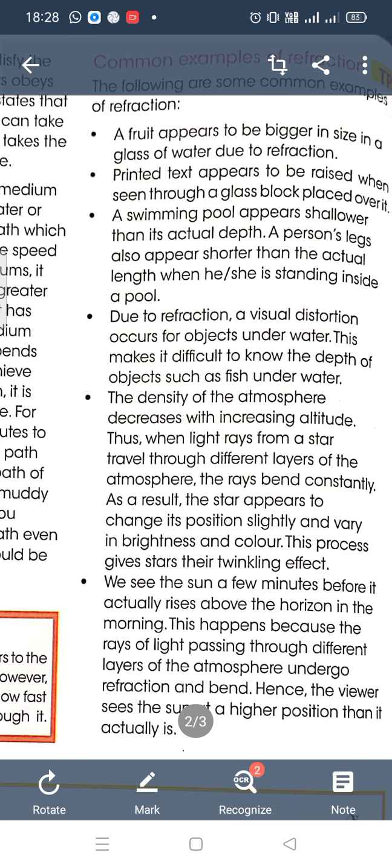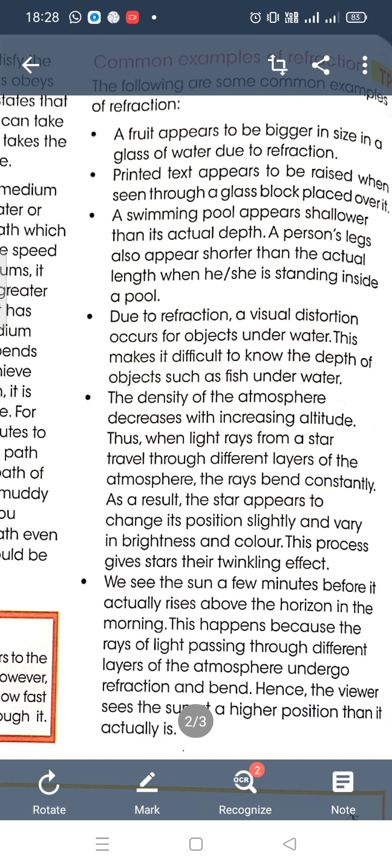The density of atmosphere decreases. We see there are many atmospheric phenomena like twinkling of stars or a stick bent. As you can see on the first page, the stick dipped in water appears to be bent. So we see all these things because of refraction of light.